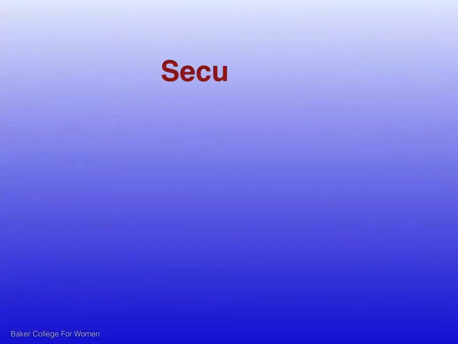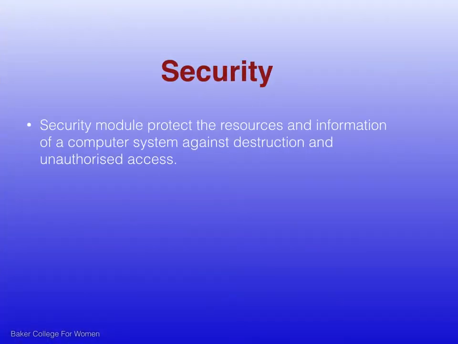Next is security. The security module protects the resources and information of a computer system against destruction and unauthorized access. It also ensures that when the system executes several disjoint processes simultaneously, one process does not interfere with others.